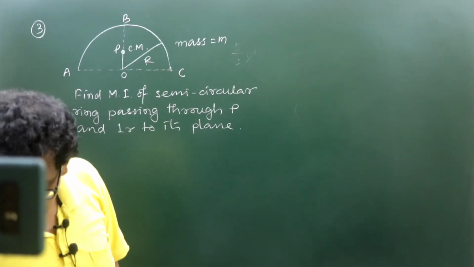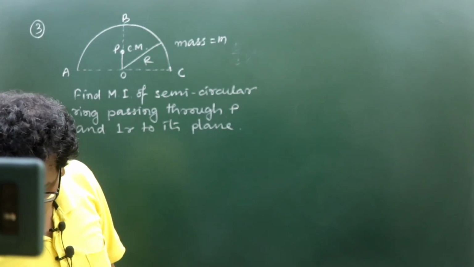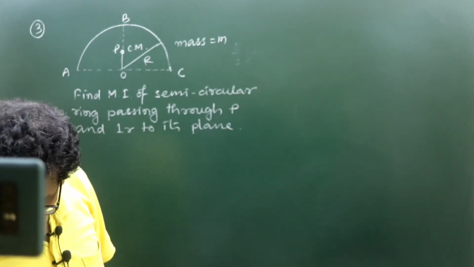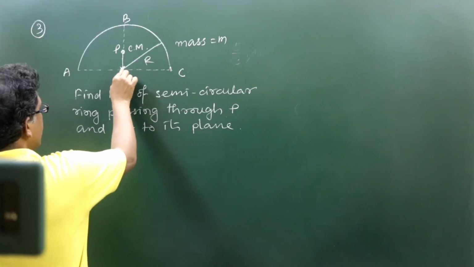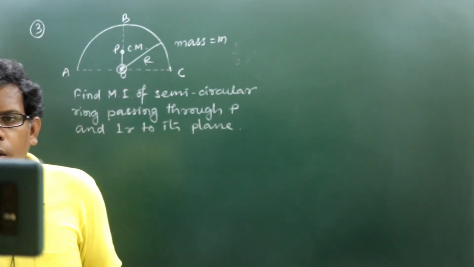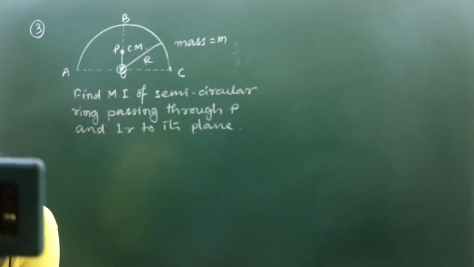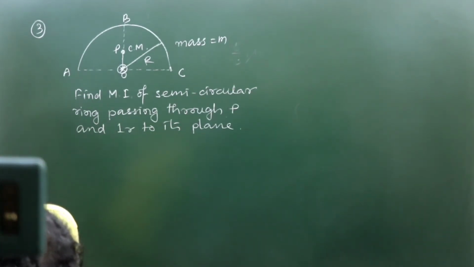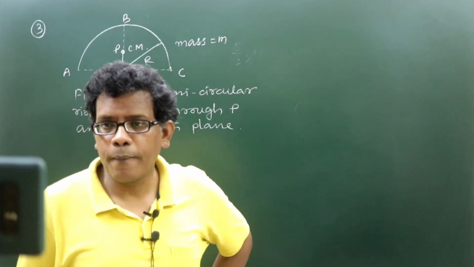What will be the MI of this semicircular ring about the axis passing through O, if the axis is taken at O and perpendicular? About that axis it will be definitely MR square. Yes. So tell me, what will be the MI then about the required axis through P.